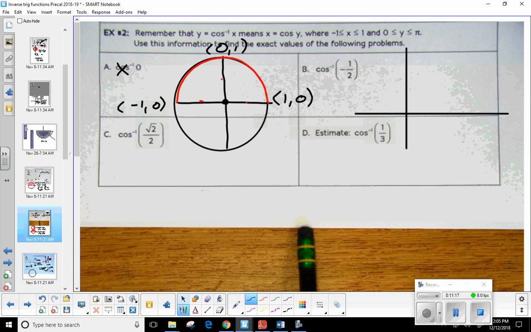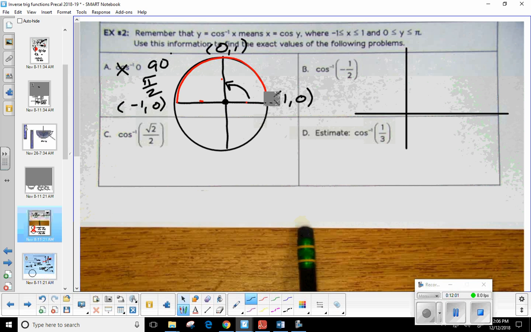Now remember, cosine is x, right? If it comes down to a quadrantal, look at those available and say, okay, which of these has an x value of 0? Which one is it? It's the top one. So how far would I rotate to get there? 90 degrees. So 90 degrees would be the answer. Now what if I wanted that in radians? Pi over 2. There you go. And that's important. If a triangle falls apart because you have one length of 0, that tells you immediately it has to be a quadrantal.